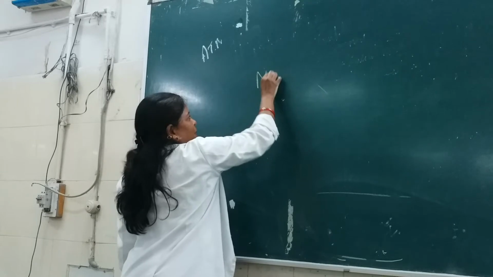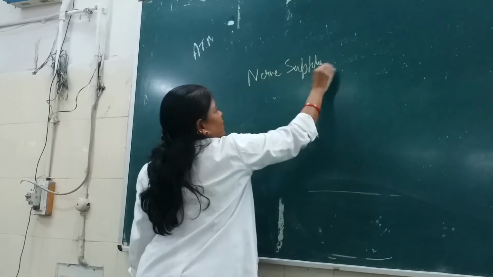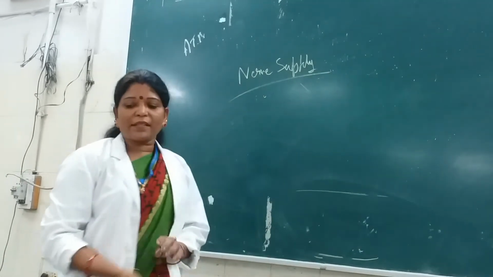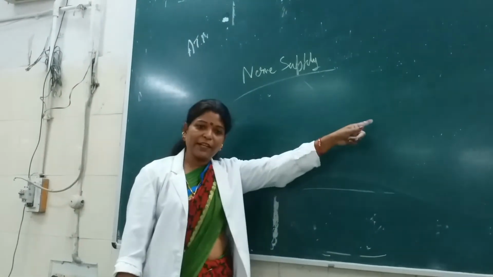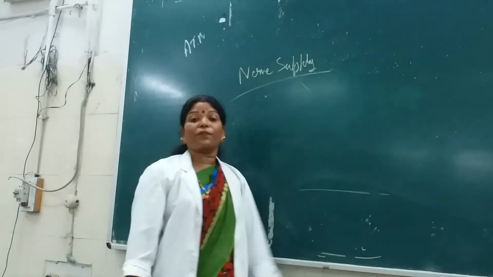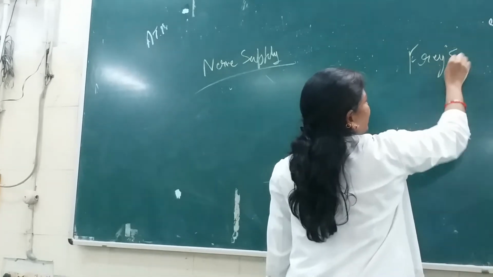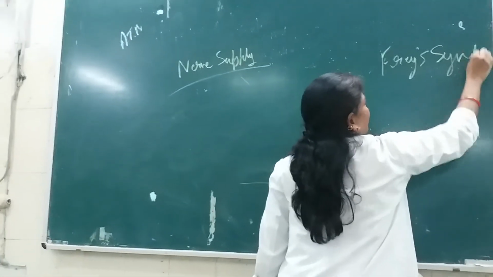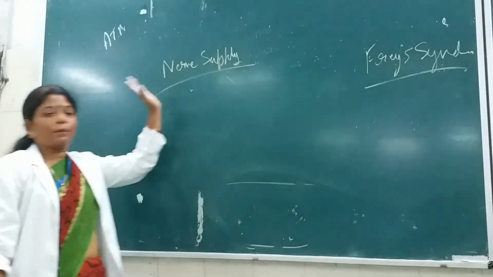But nerve supply, when you will understand this nerve supply, you will be able to understand the applied aspect of that, that is known as the Frey syndrome. Okay, for that you have to understand Frey syndrome, a very important clinical aspect of the parotid gland.